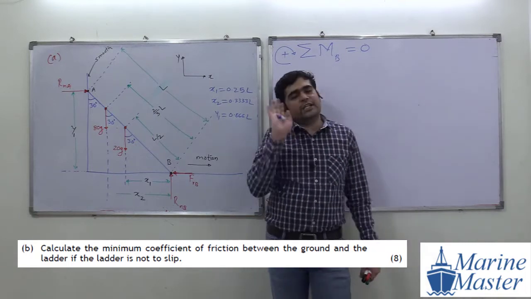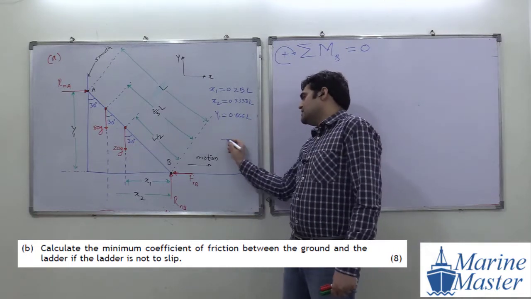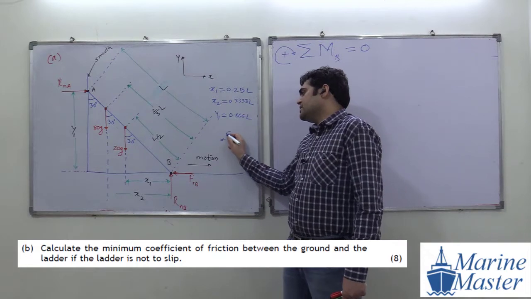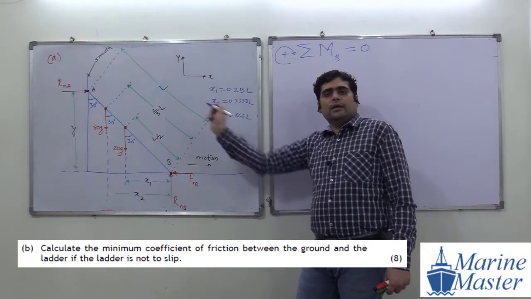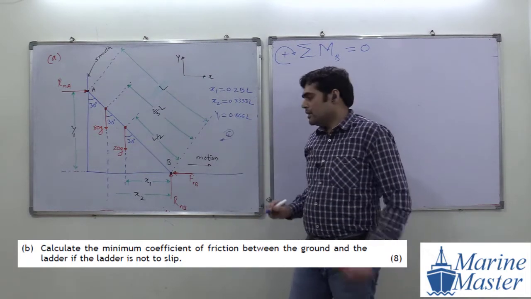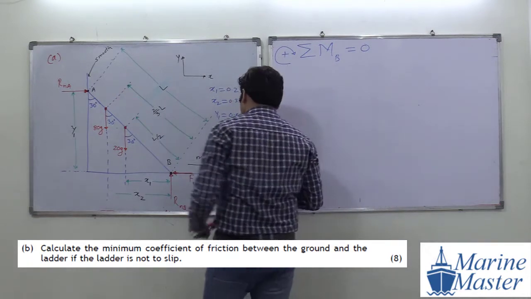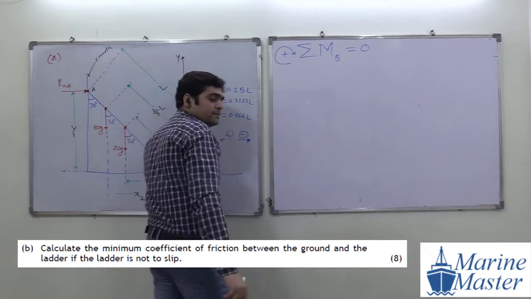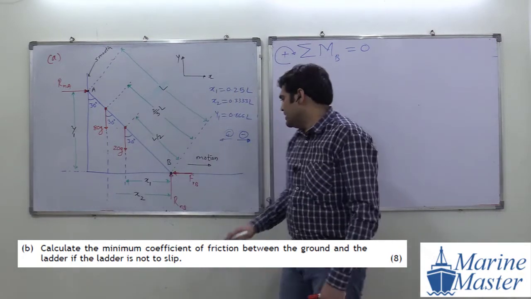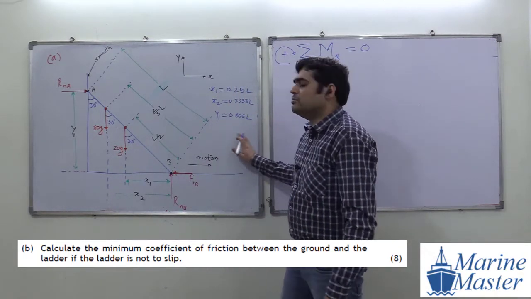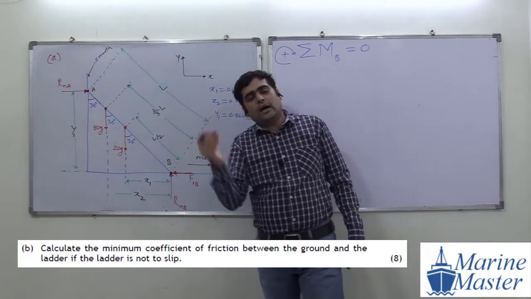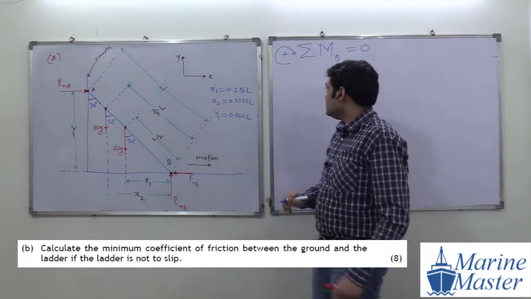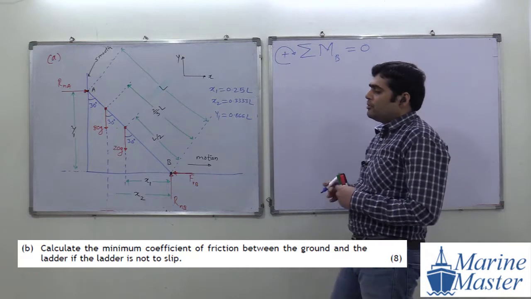Same with the x and y direction also, guys. If you consider this direction towards left as positive, then what will be the scenario here, everyone? This will become negative. That depends on you which direction you assume positive. If you assume one direction as positive, then the opposite direction will be negative. Okay. Now we are going to take a moment about point B.